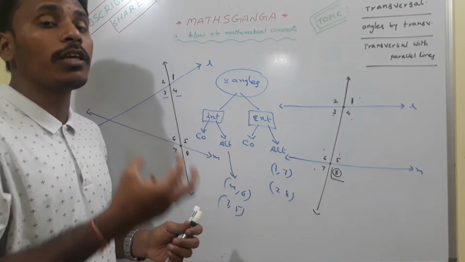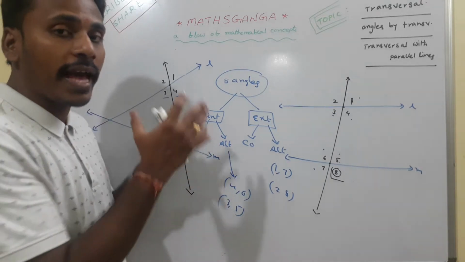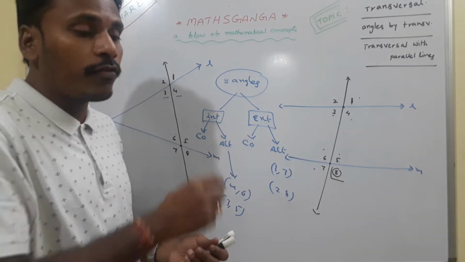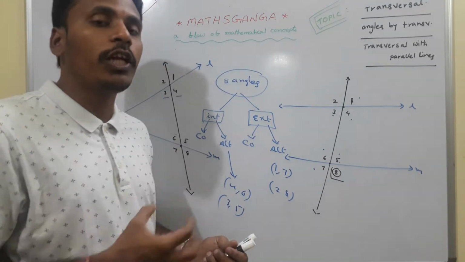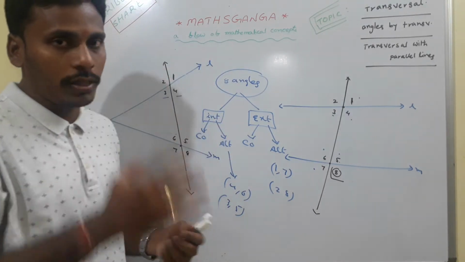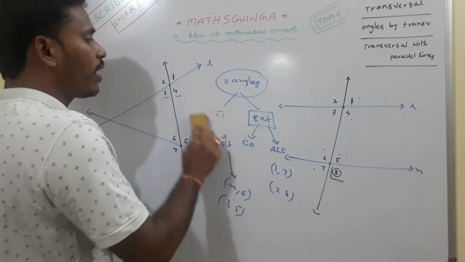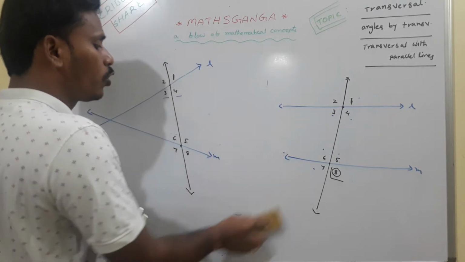These names we need to keep in mind to solve different problems. If the problem is in a diagrammatic way, then there is no usage with the names. If the problem is in a theoretical way, we need to analyze the question to solve. So we need to know about the naming of all these angles, right? So this is the task. So different naming of angles which are formed with a transversal with two different lines.